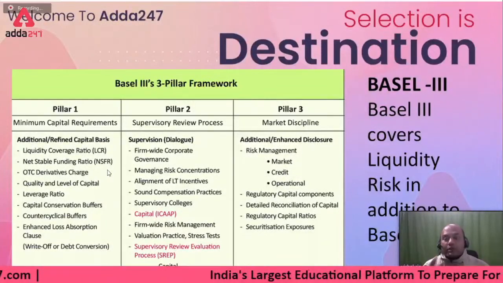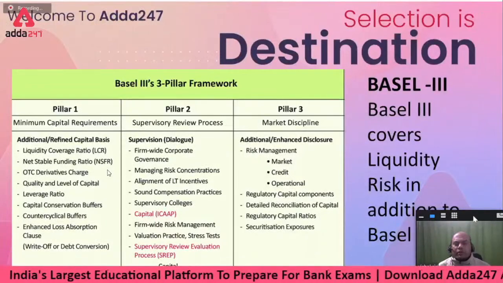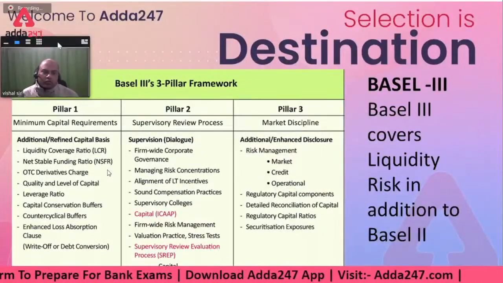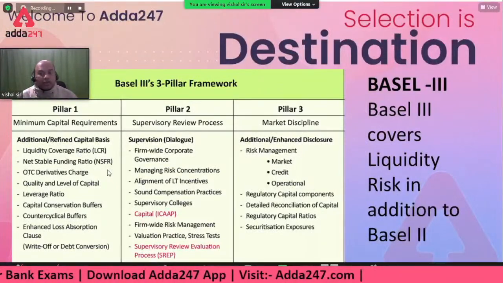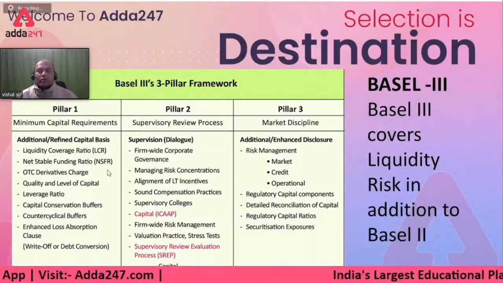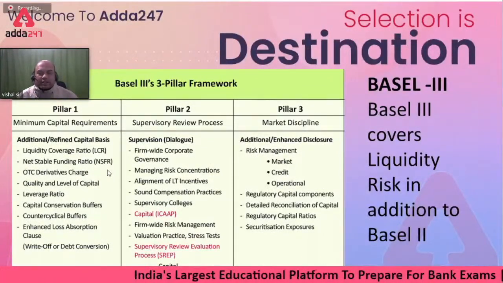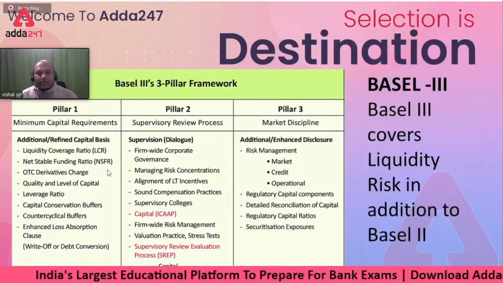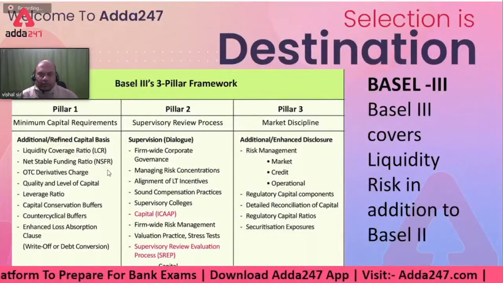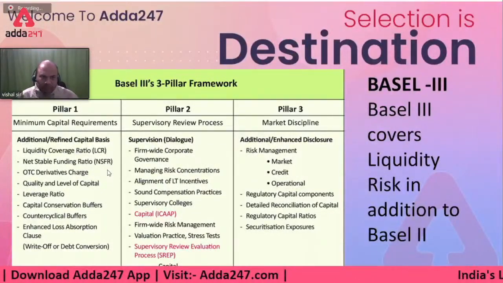That's why RBI is telling everyone not to go for OTC products nowadays. OTC products in the sense of derivatives or bonds. Not that you'll say tomorrow FD is also OTC or loan is also OTC. The banking business which you are doing, loans and FDs, you have to continue as they are.